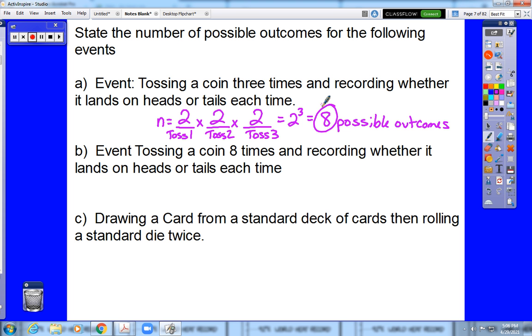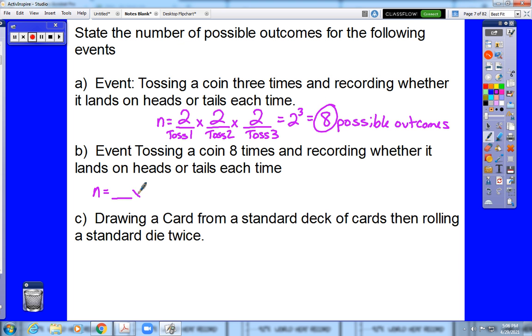Now notice that that was the same event happening multiple times, which means we can write that as the number of outcomes for that event raised to the power that is equal to the number of throws or attempts or shots or whatever the event calls for. So event B says tossing a coin 8 times. Well, that's the same idea.